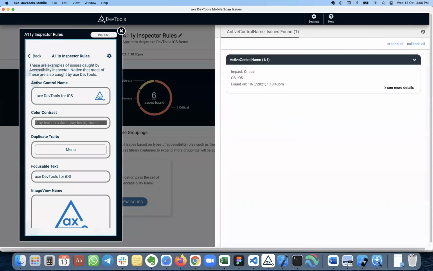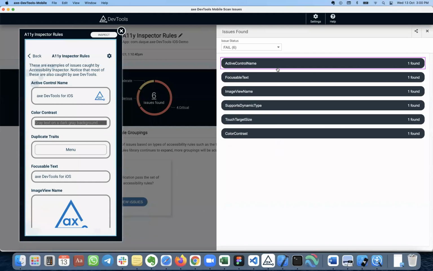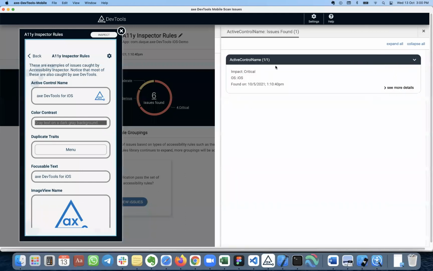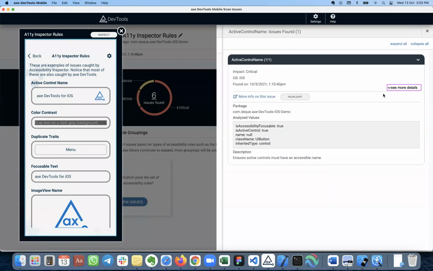And here there is a list of 6 issues, right? It is categorized by the rule name. Under each rule it found one issue. Let's open this active control name, and if you go to more details, you will be able to see more info on this issue. This is the remediation help. Before going to remediation help, let me highlight the issue.